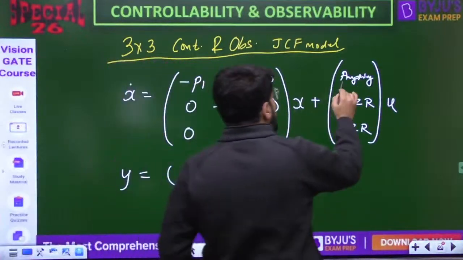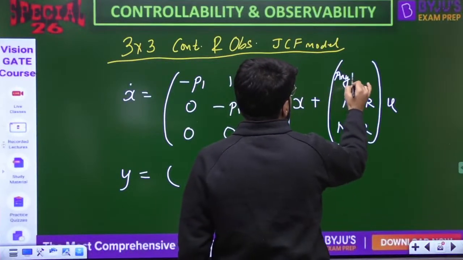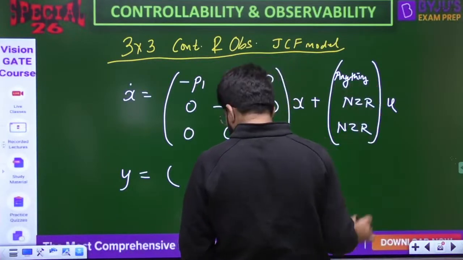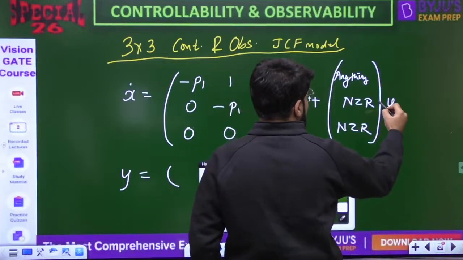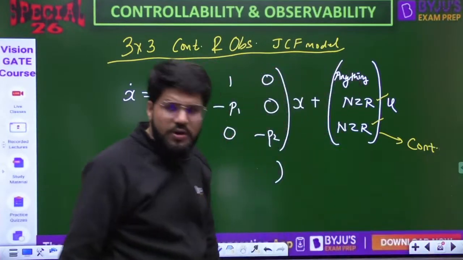Let me write it a little more clearly. Here actually it could be anything. That's not going to affect the answer. But if these two are non-zero, then you can call the system controllable. Okay?